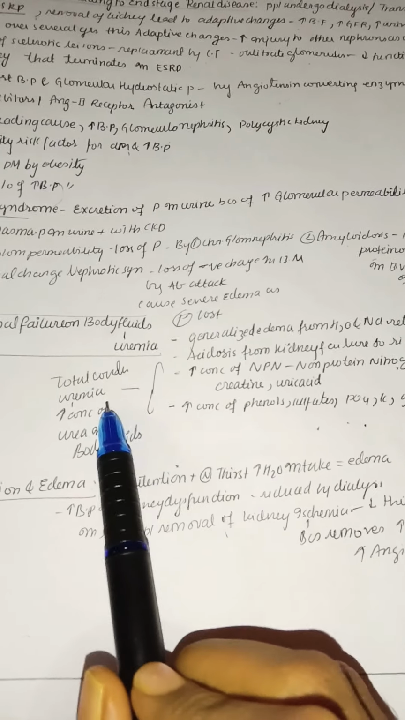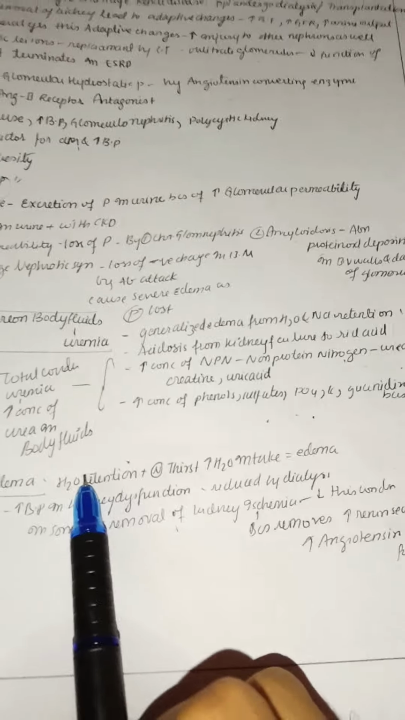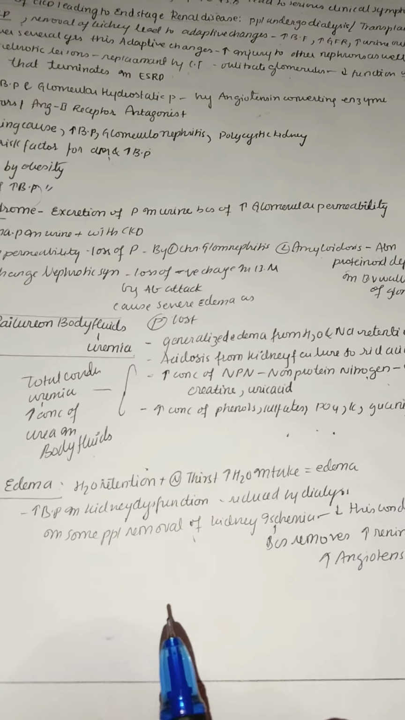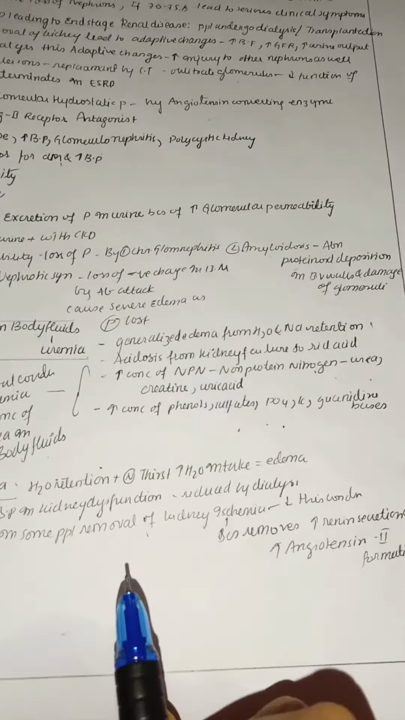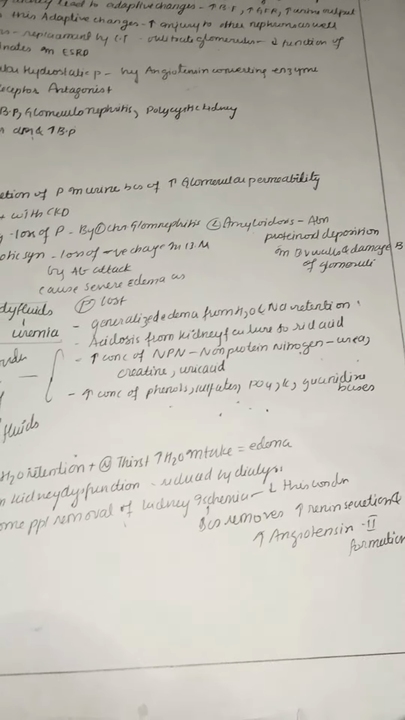So this total condition is called uremia, that is increase in concentration of urea in body fluids. Normally this urea should be getting excreted from the body, but now you can see their concentration is getting increased in the blood, like urea, creatinine, uric acid are increasing in the blood, and also phenol, sulfate, phosphate, potassium, all these concentrations are increased in the blood instead of getting rid from the body.